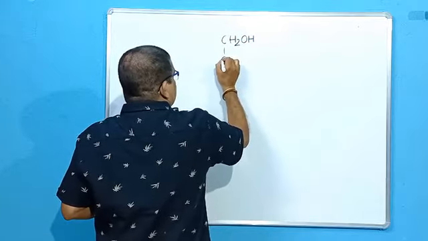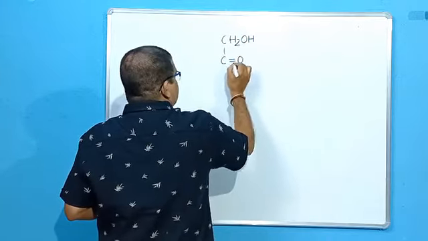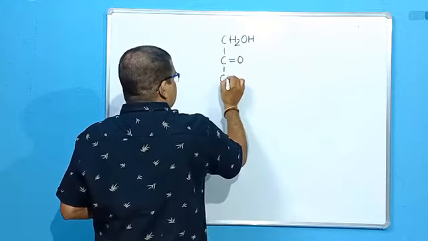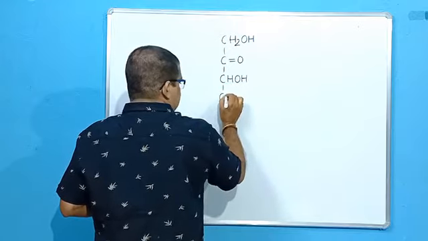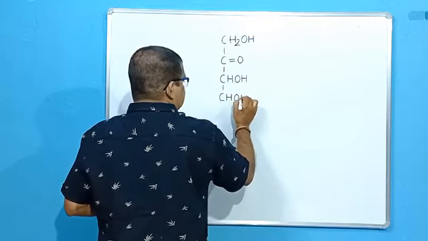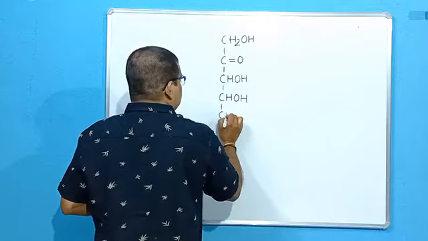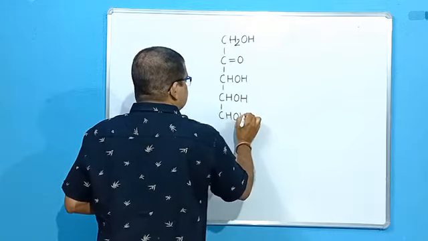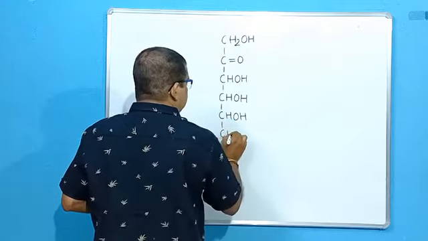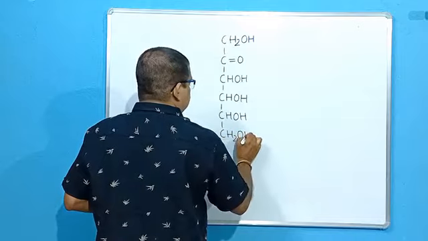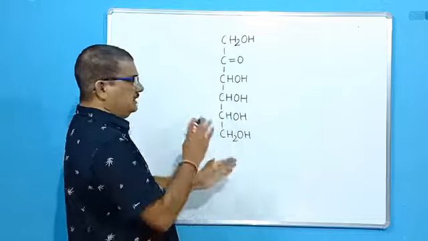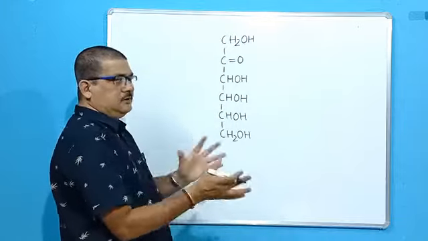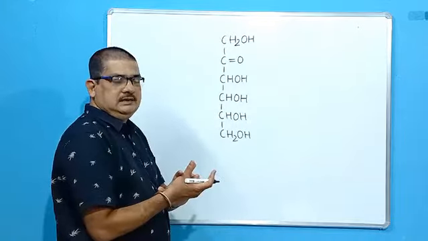CH2OH. Then the carbonyl group is present at the second carbon atom. Then we write like this: CHOH, CHOH, CHOH, CH2OH. Okay. So here the hydrogen and hydroxyl groups will be oriented differently.